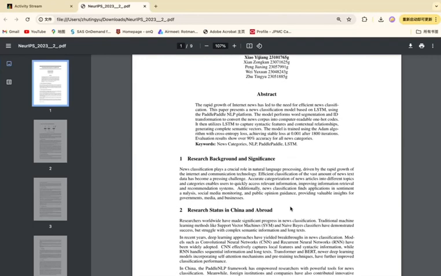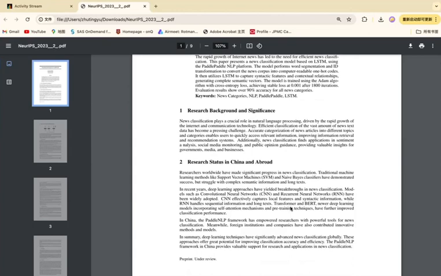For the first part of our paper, we talk about the research background and significance. Then for the second part, we talk about the research status in China and abroad.